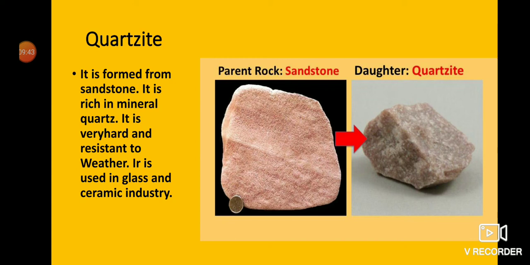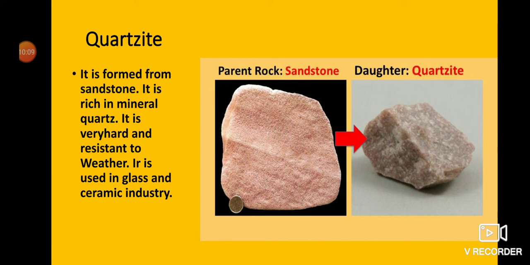Next, quartzite. Quartzite is formed from sandstone. It is rich in a mineral named quartz. It is very hard and resistant to weather. It is used in the glass and ceramic industry.